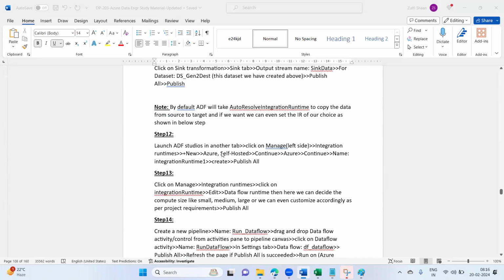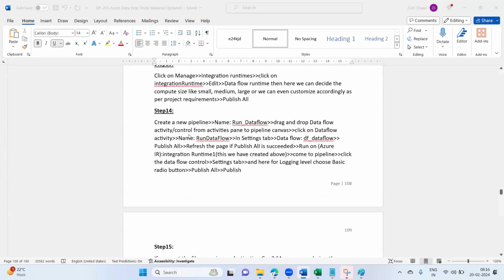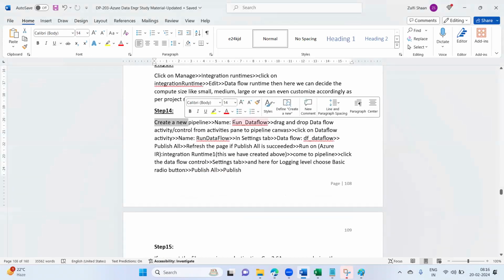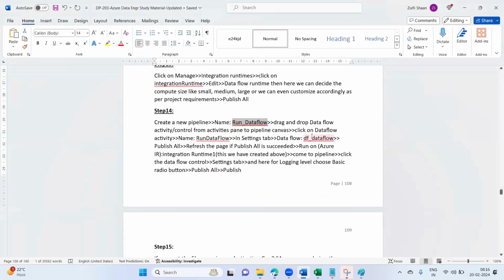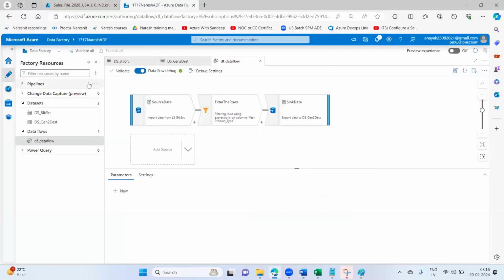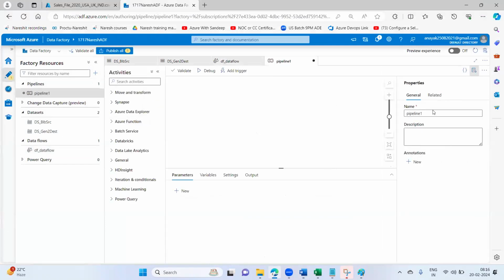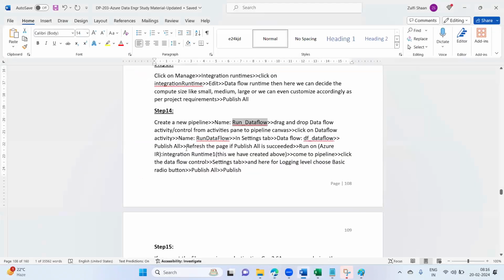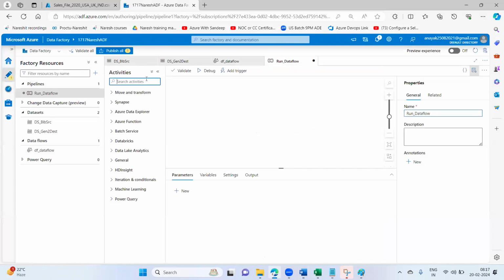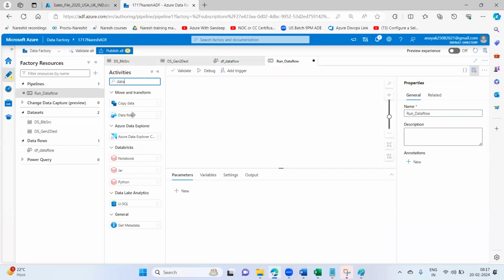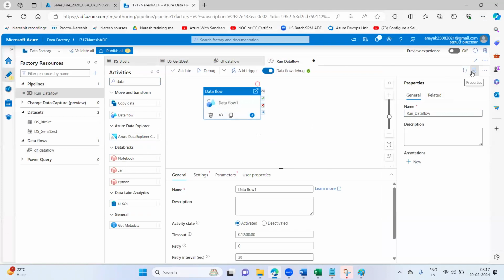I'll create a new pipeline, give the pipeline name run data flow, any name you can give, and drag and drop the data flow activity control from the activities pane onto the pipeline canvas.